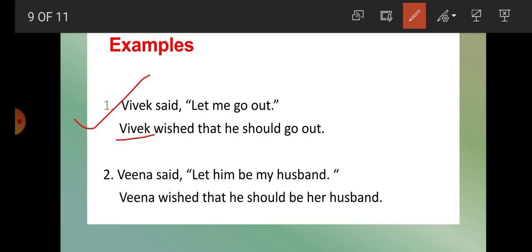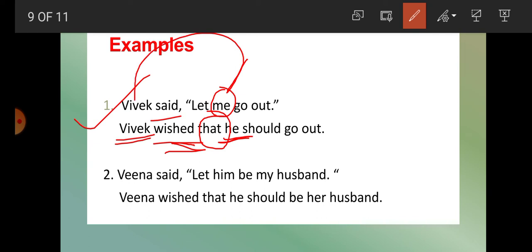So students, Vivek what? Wished. Because it is the wish of Vivek. That's why Vivek wished. Why wished here? Because it is said here, past tense. Now after that, the use of that. Then me. What is me here? Me is first person and it is written in objective case, but we will write here in subjective case. So me, first person, according to Vivek. So according to Vivek, what will it be? He. So he, then should, and V1 go, and out. That he should go out.